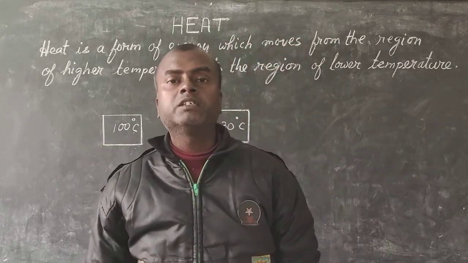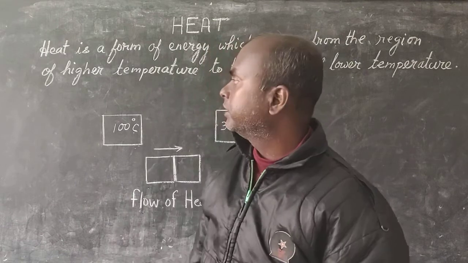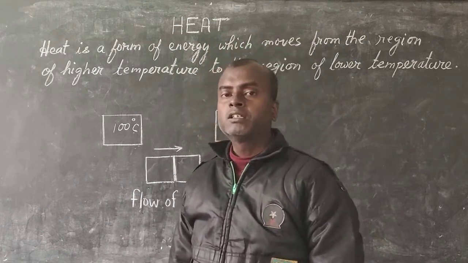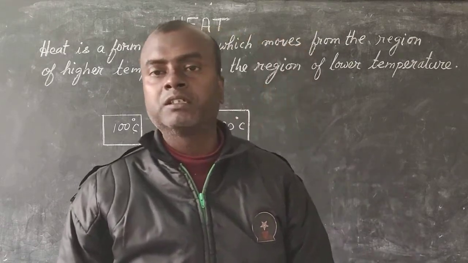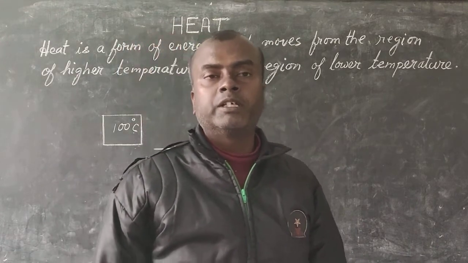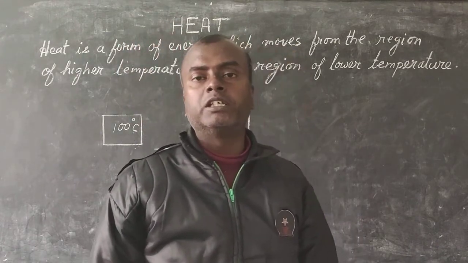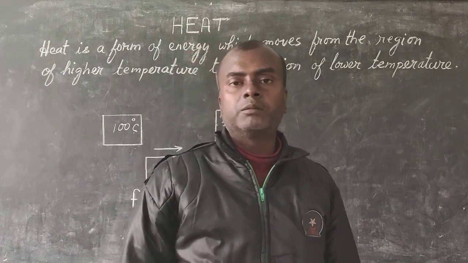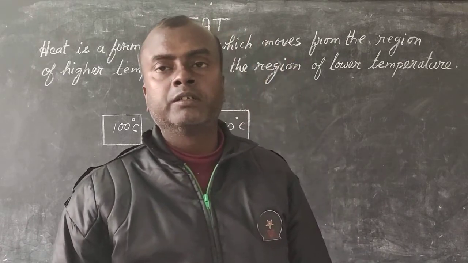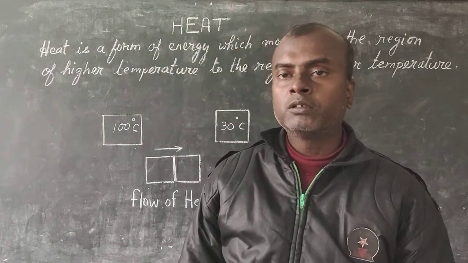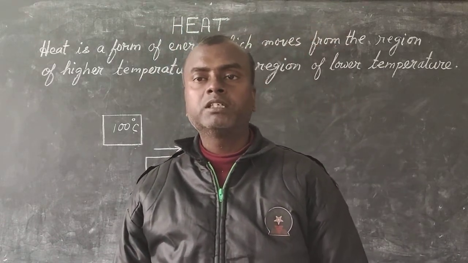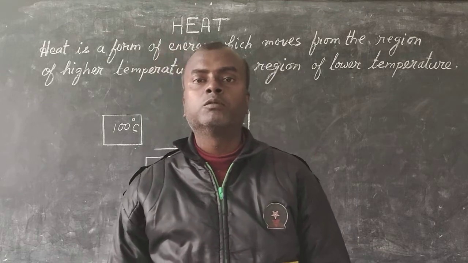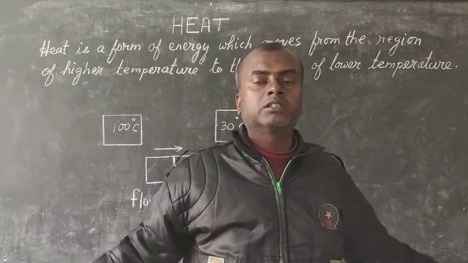And why do we say heat is a form of energy? The reason is because heat cannot stay at one place. Imagine there is a hot cup of tea kept on the table. It doesn't remain hot forever, does it? Ultimately it becomes cold. Then what happens to the heat in it? Where did that heat go? It is lost in the surrounding.